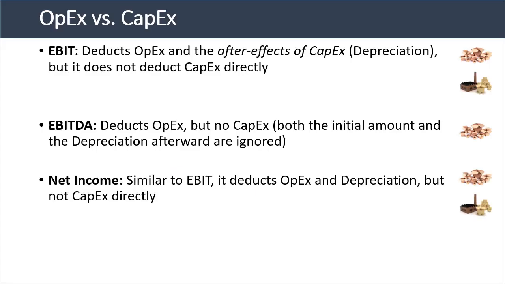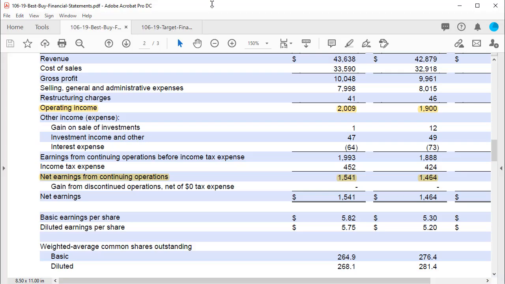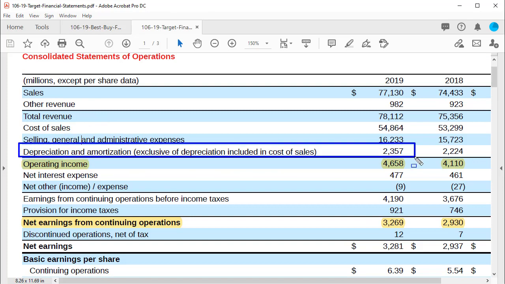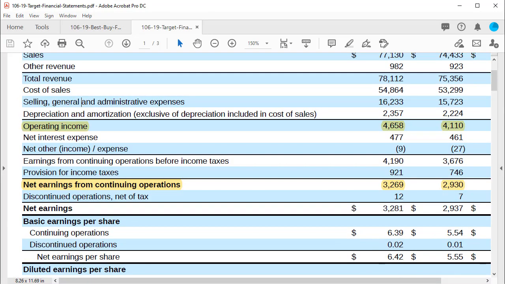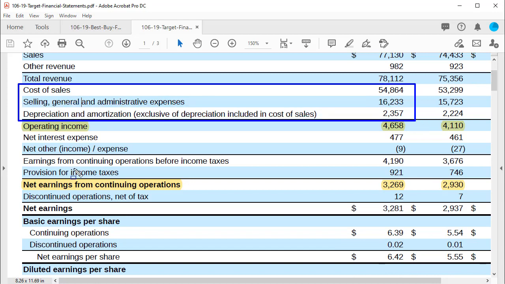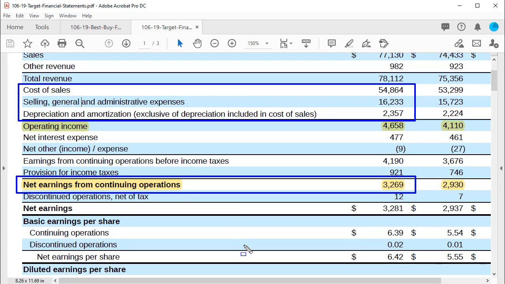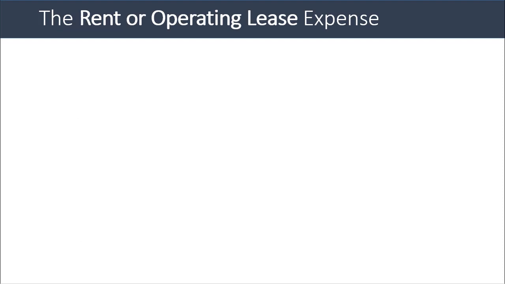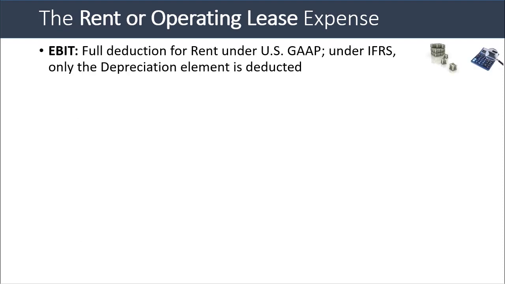And then net income is very similar to EBIT in that it deducts OpEx and depreciation, but it doesn't deduct CapEx directly. And again, you can see it by looking at Target statements. We have this deduction for depreciation and amortization, and we have the standard operating expenses, and all of these are deducted ultimately to get to the net income number. The bottom line is that EBIT and net income are more useful if you want to reflect a company's capital spending and capital expenditures. Then there's the issue of the rent or operating lease expense.